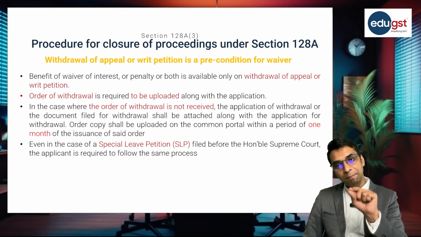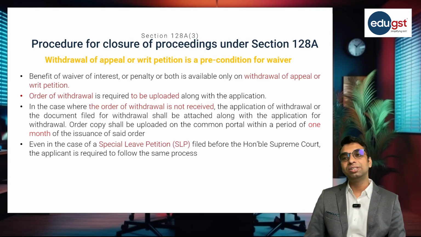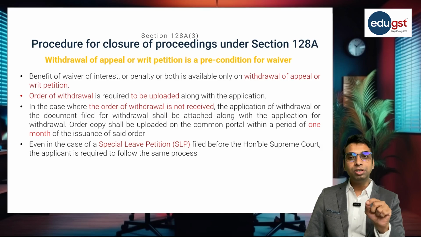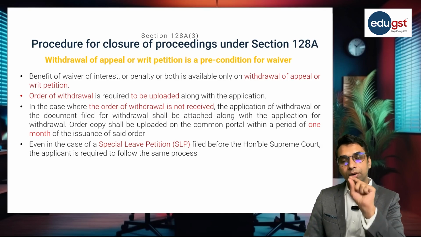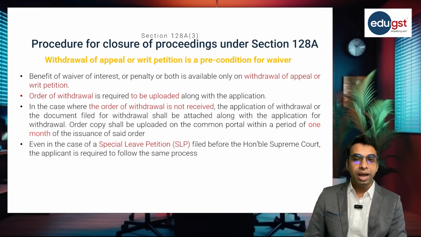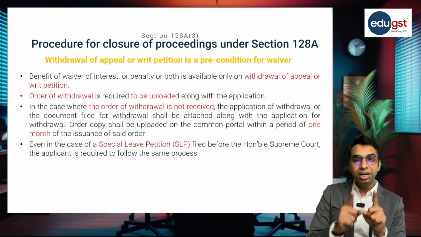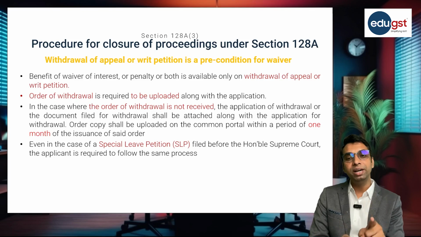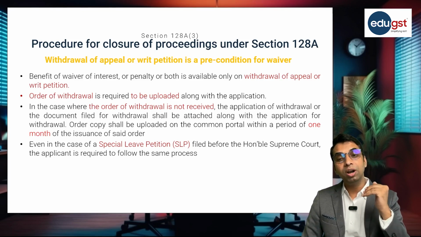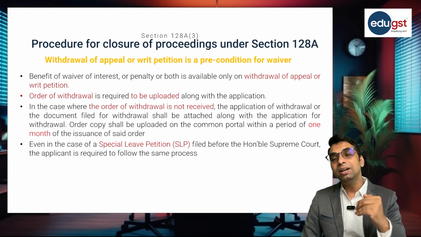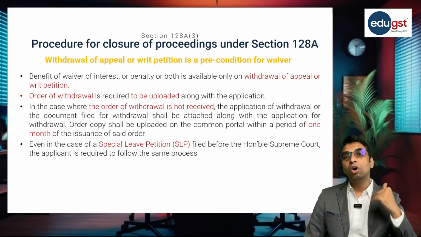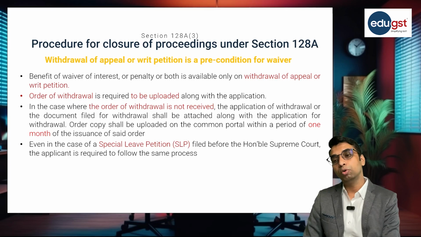Now, this amnesty scheme is a conditional amnesty scheme, and subject to fulfillment of certain conditions only, the taxpayer can opt for this waiver scheme. One of the conditions specified under section 128A sub section 3 is withdrawal of the appeal or writ petition filed before the appellate authority or before the High Court or Supreme Court.